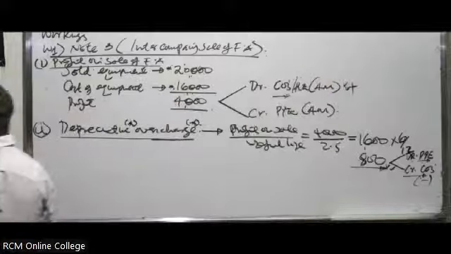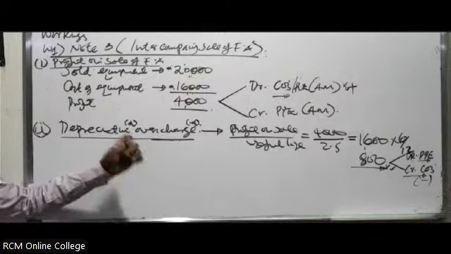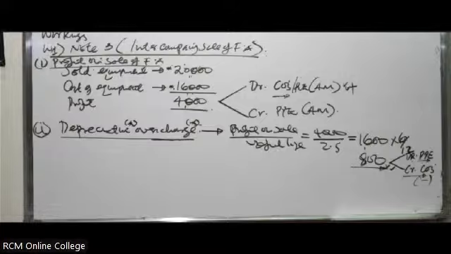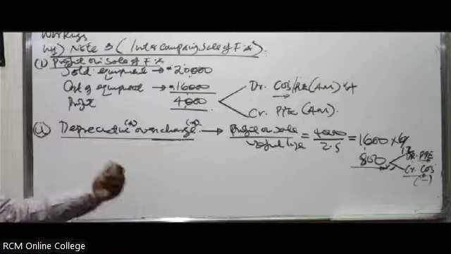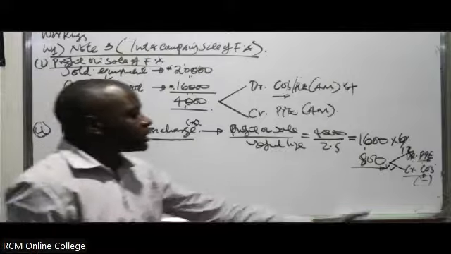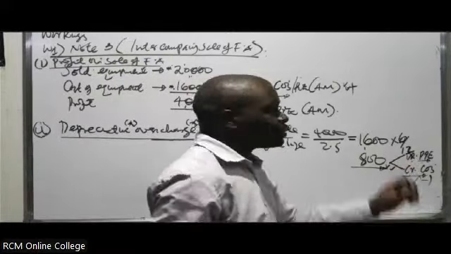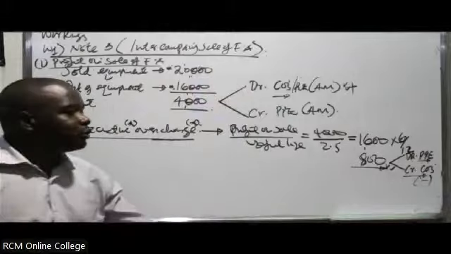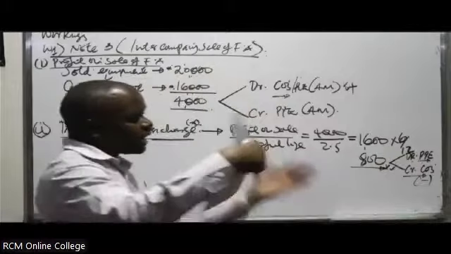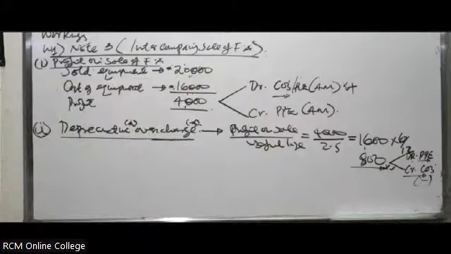But the most common in the exam is this one, the overcharge. But if in this case it's an undercharge, you just do the opposite. You will debit the PPE and you credit the cost of sales. You reverse those accounts. It will be the opposite way. So that's what will happen in an undercharge.